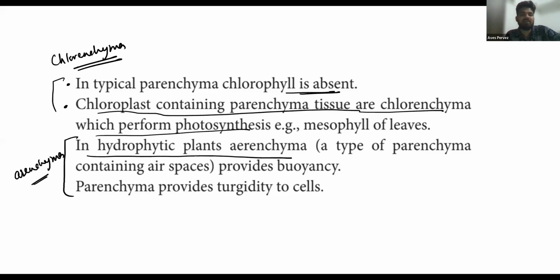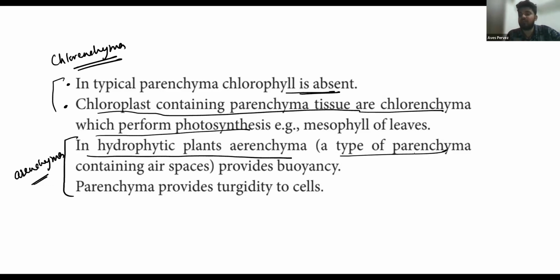So in hydrophytic plants, aerenchyma is present. Aerenchyma means the tissue or the parenchyma that bears air holes.